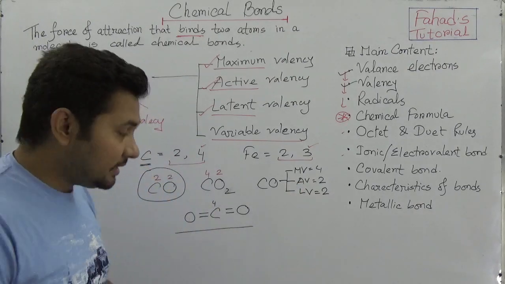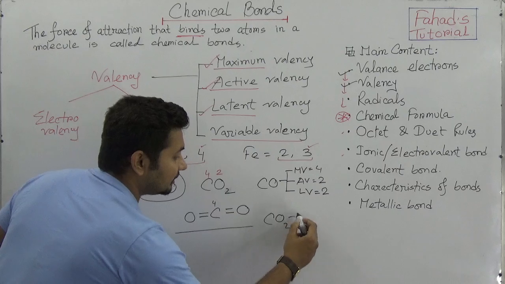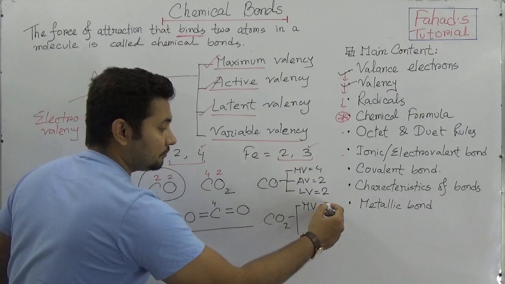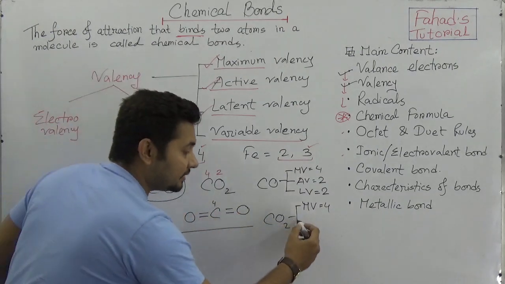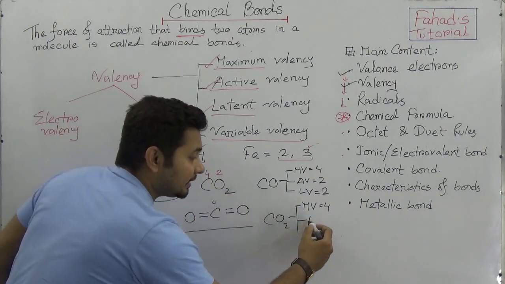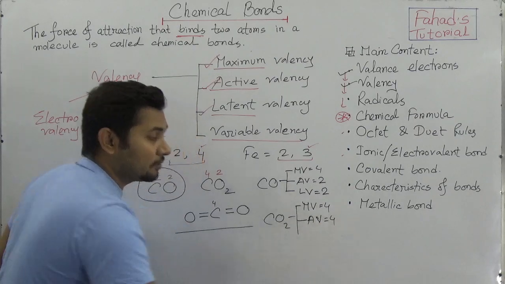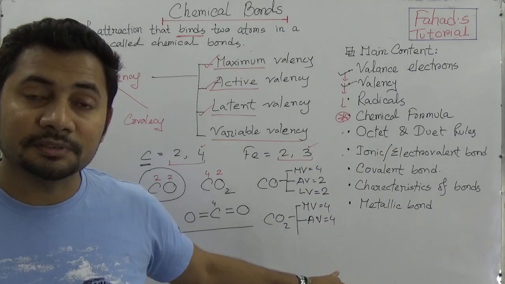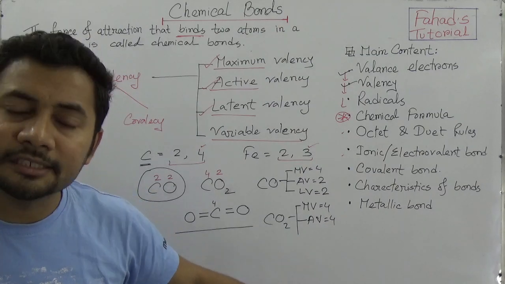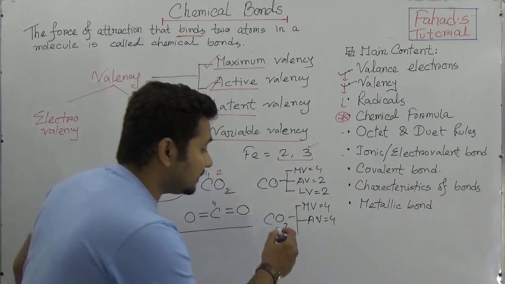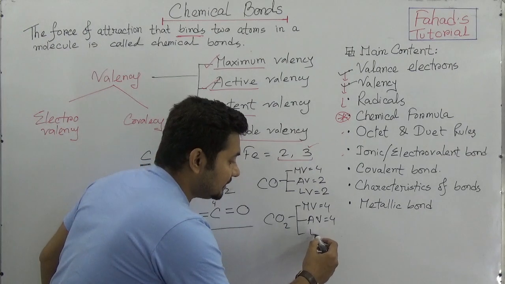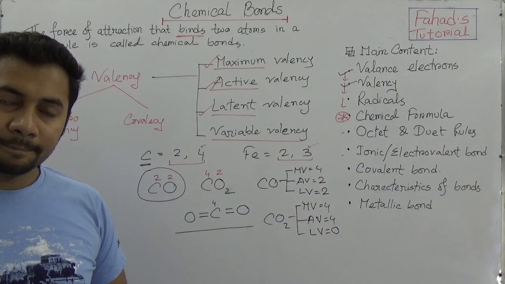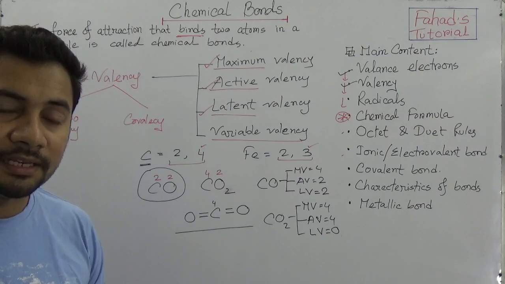Okay, but if you see in carbon dioxide, the maximum valency of carbon is 4. We know it. But in carbon dioxide, the active valency is 4 also. So the difference between the maximum valency and the active valency is 0. So in carbon dioxide, the latent valency is 0. Okay? Do you really understand what I am explaining here?